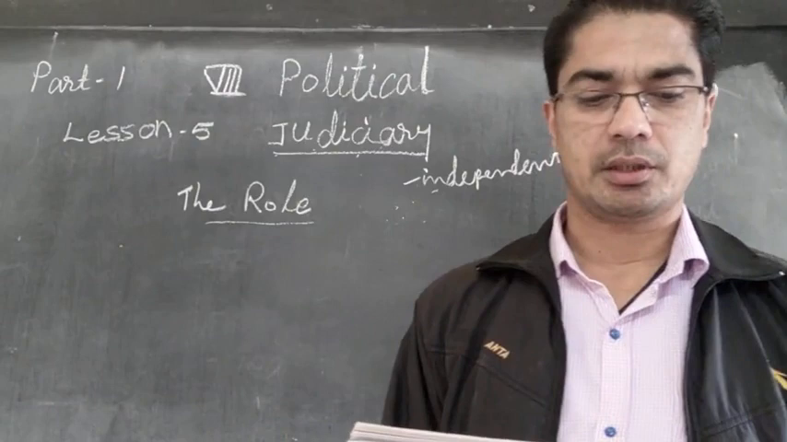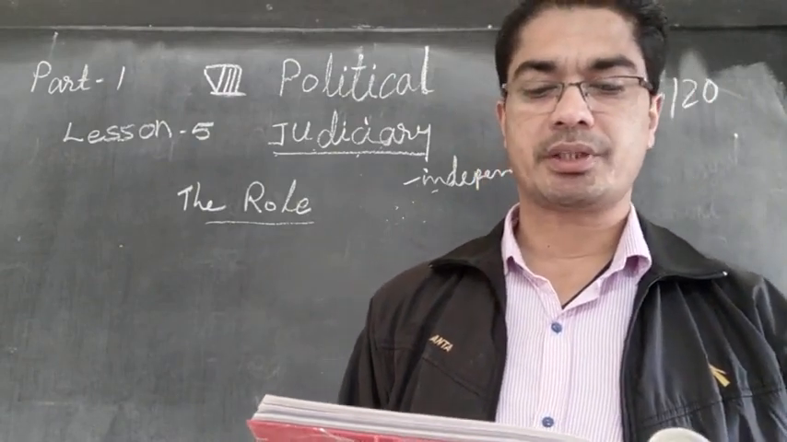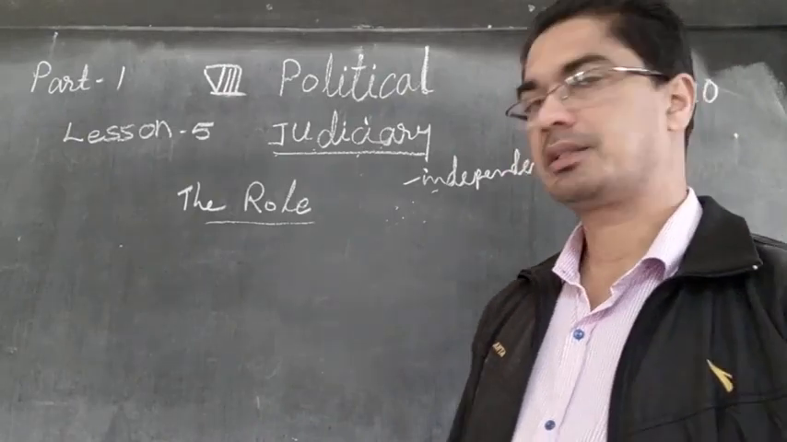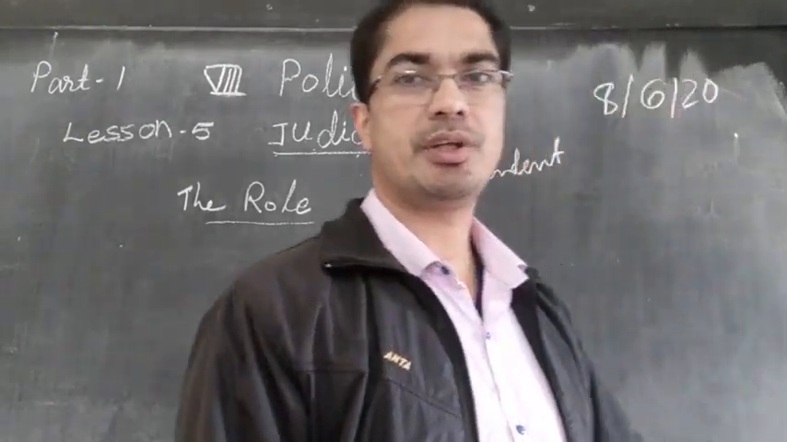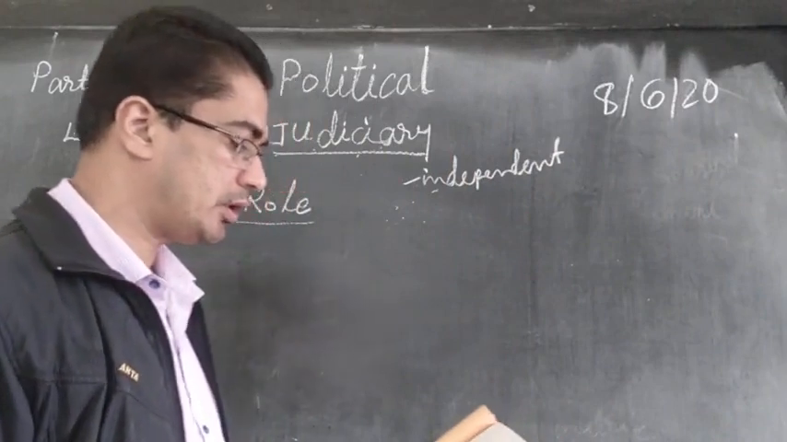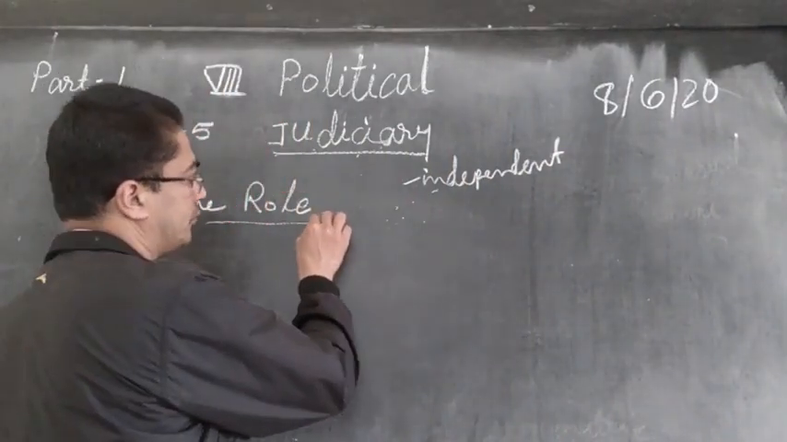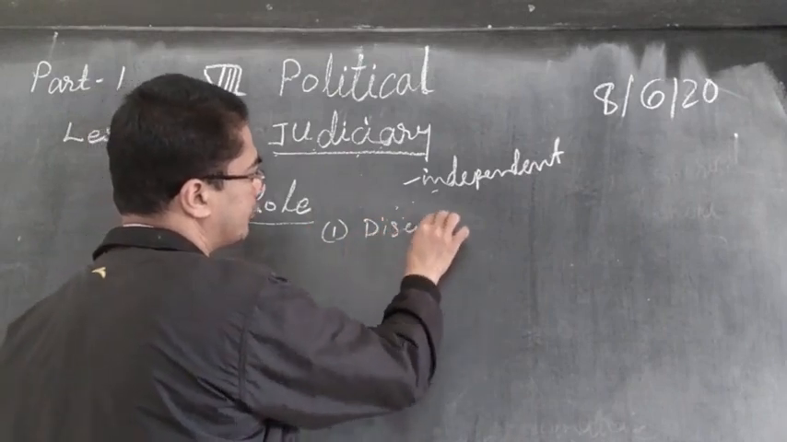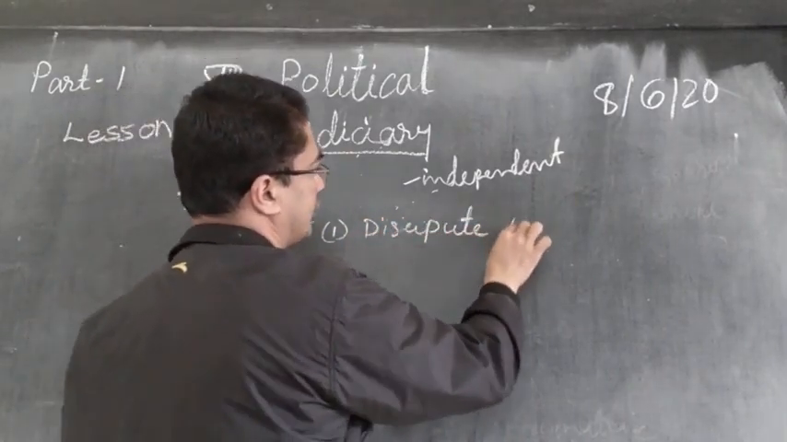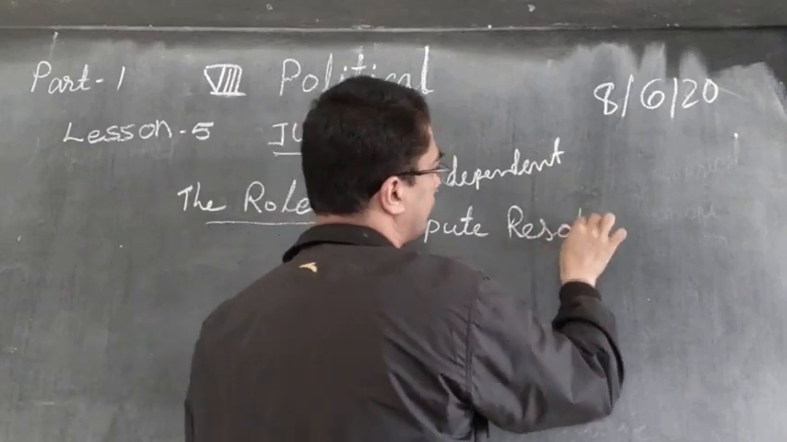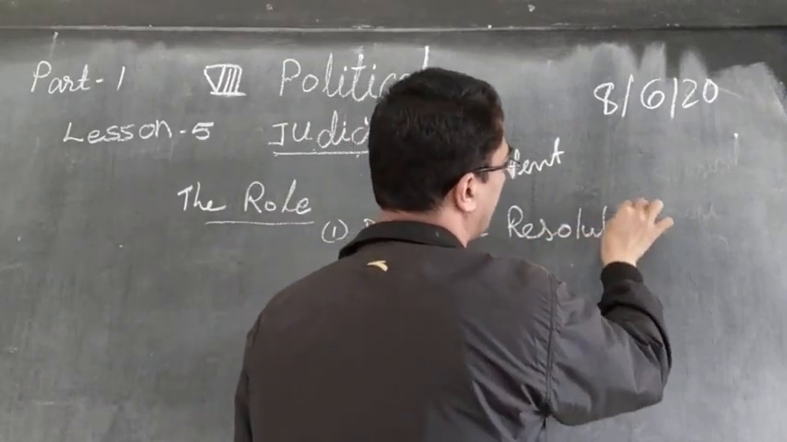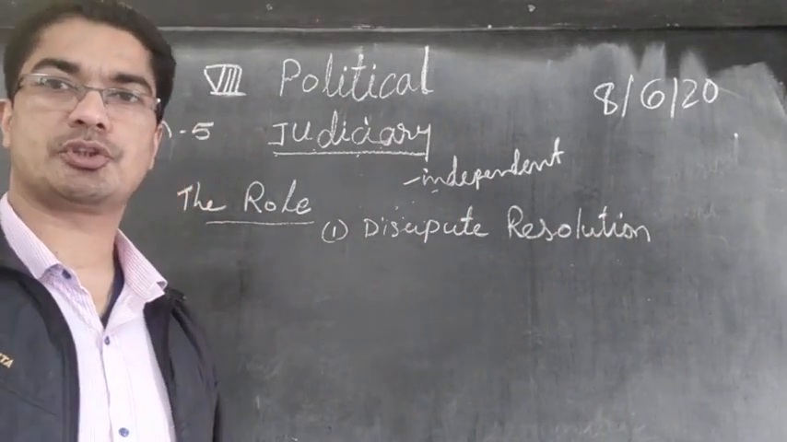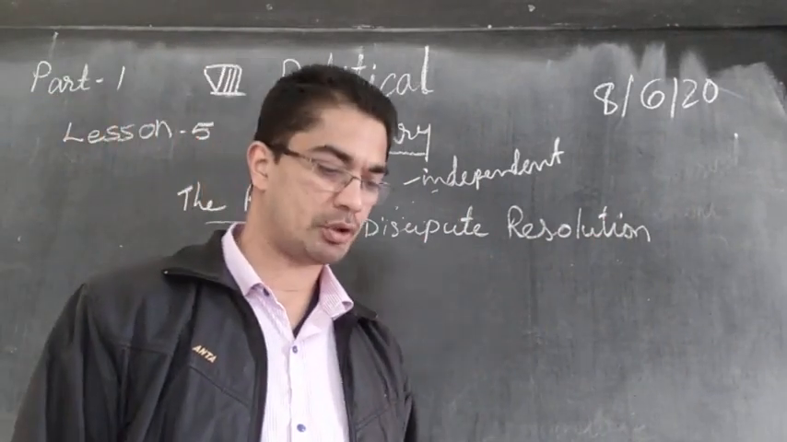Then broadly speaking, the work that the judiciary does can be divided into the following. So we can say what are the works that this judiciary is doing. The first role is dispute resolution. In dispute resolution, they try to solve all the disputes of people, government and so on.